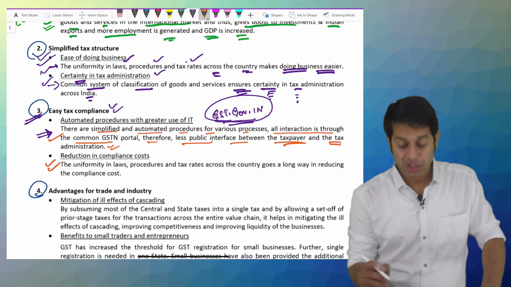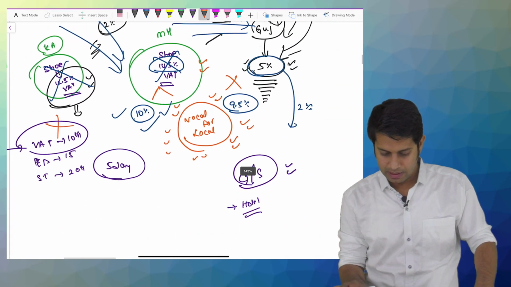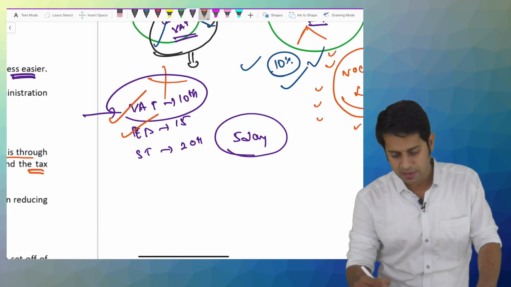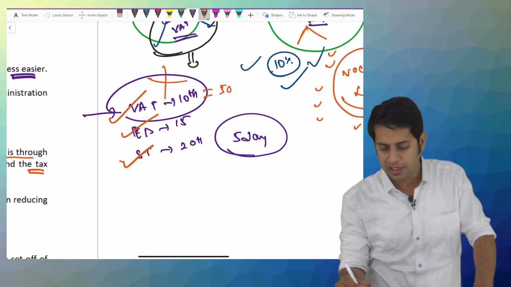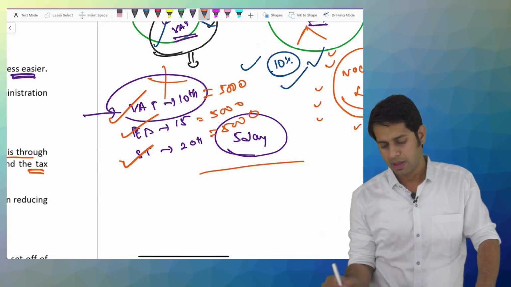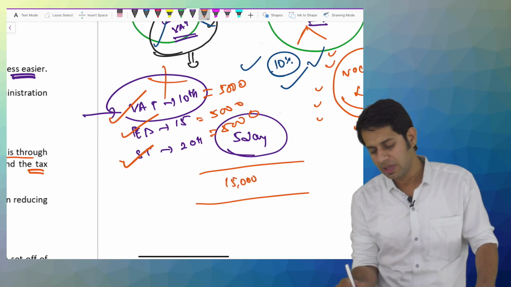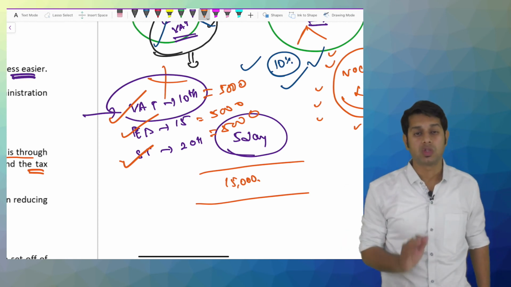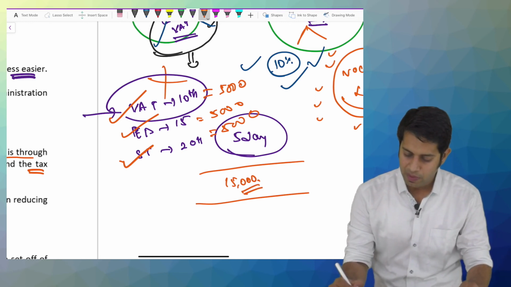Then, reduction in compliance cost. Obviously, before, a person was filing VAT return, excise duty return and service tax return. Assuming for each and every return a chartered accountant is charging 5,000 rupees, so totally 15,000 rupees in a month was compliance cost. Only for filing the returns he had to pay 15,000 rupees.